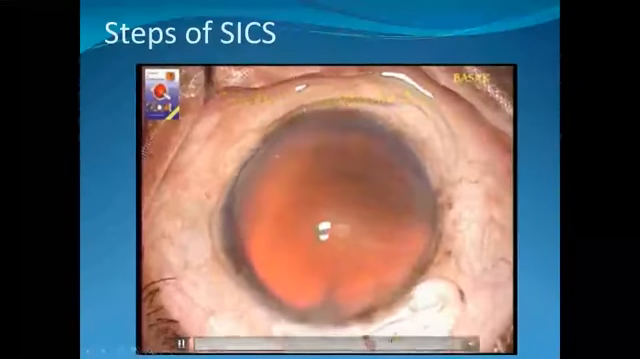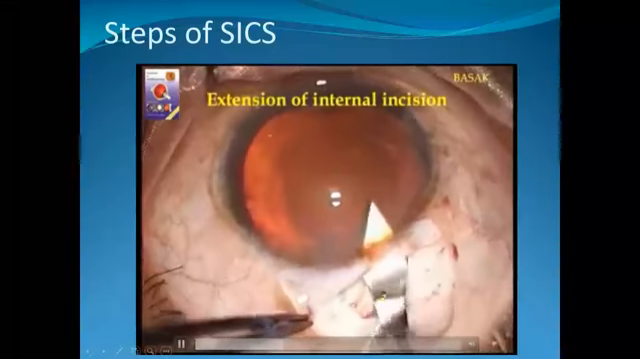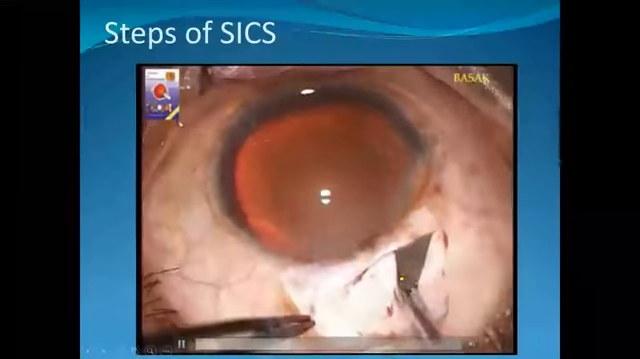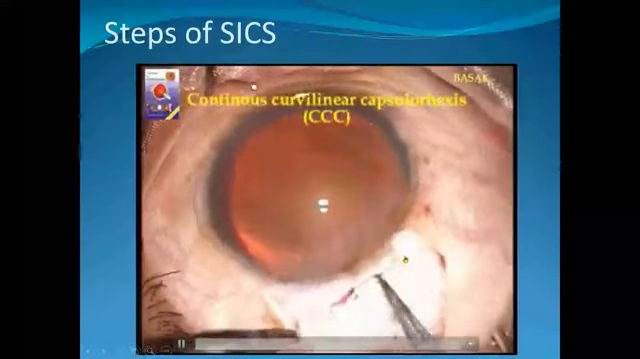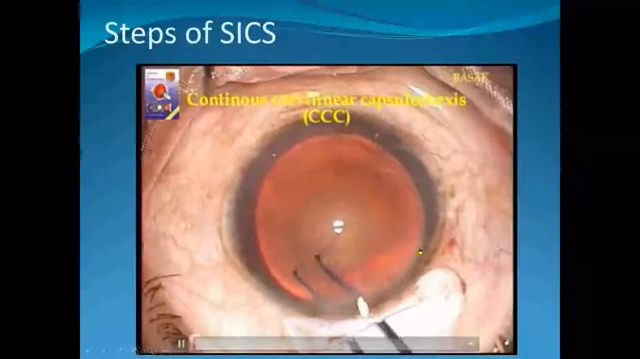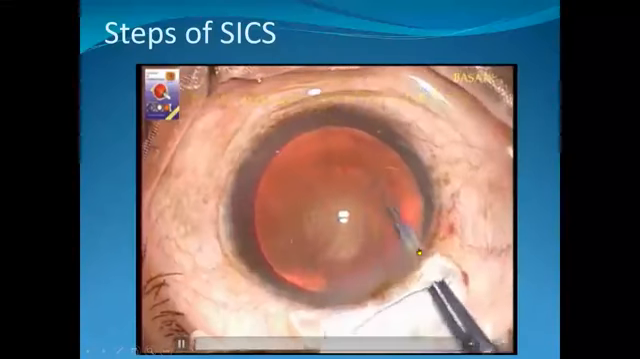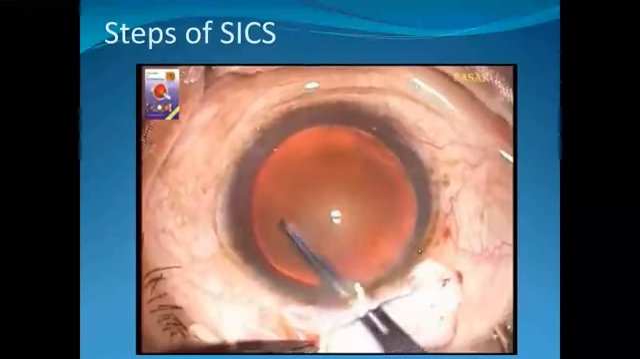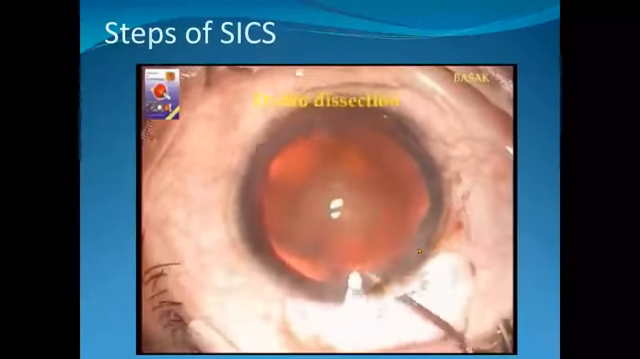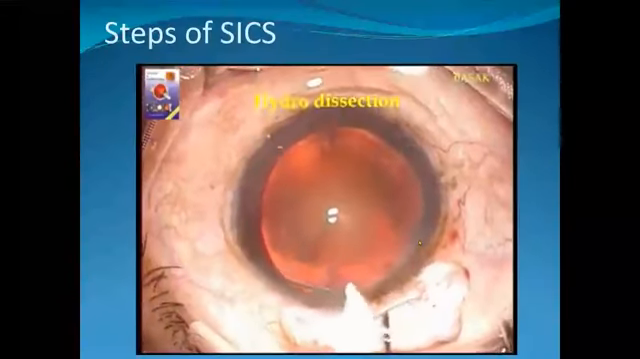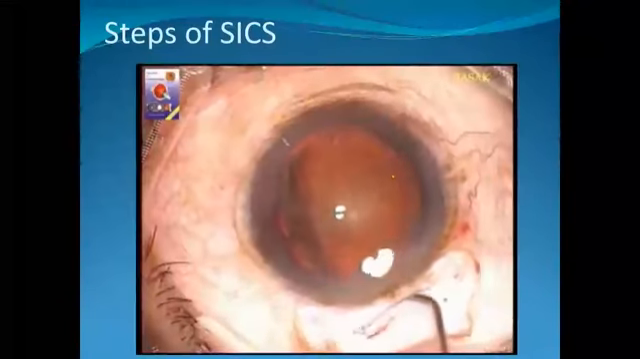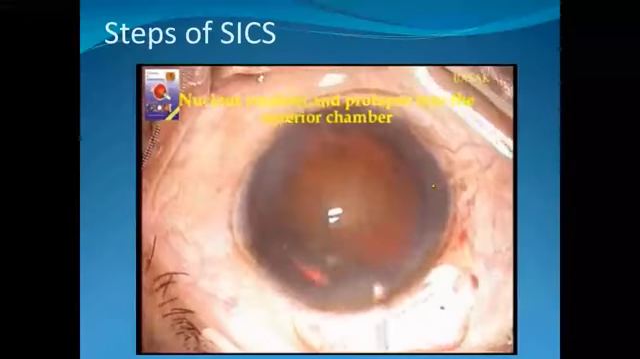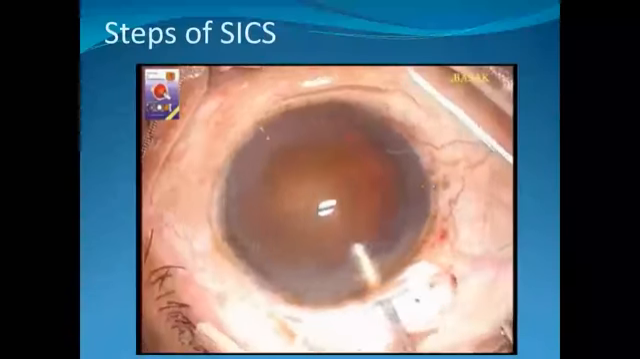This is a viscous substance. Again the keratome enters the anterior chamber properly, and with the instrument capsulorhexis is done, removing the anterior central portion of the capsule. The special term is continuous curvilinear capsulorhexis. This is hydrodissection, and the lens is prolapsed into the anterior chamber.